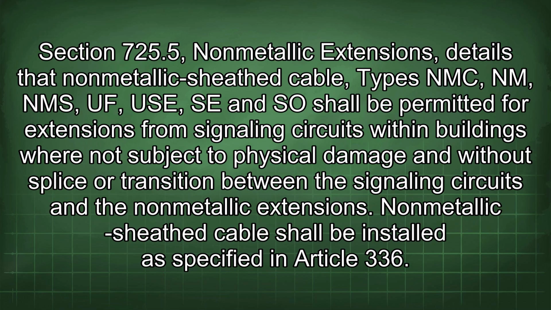Section 725.5 Non-metallic extensions details that non-metallic sheath cable types NMC, NM, NMS, and SE shall be permitted for extensions from signaling circuits within buildings where not subject to physical damage and without splice or transition between the signaling circuits and the non-metallic extensions. Non-metallic sheath cable shall be installed as specified in Article 336.